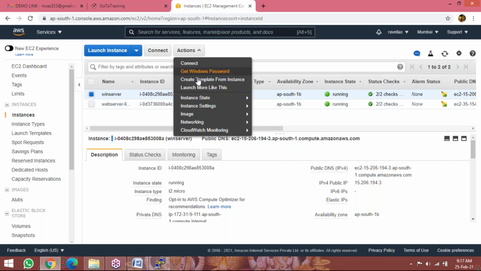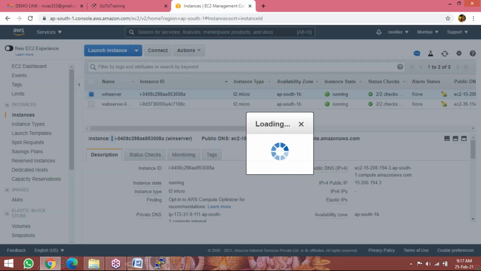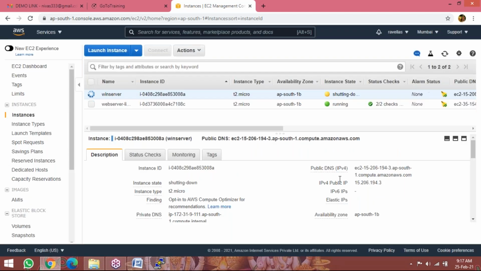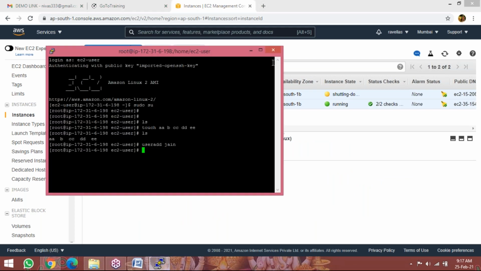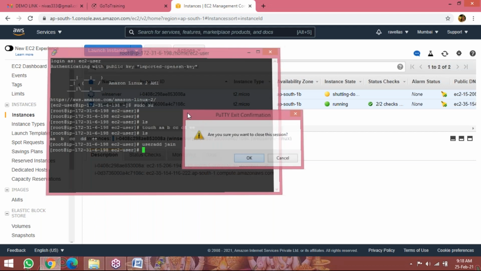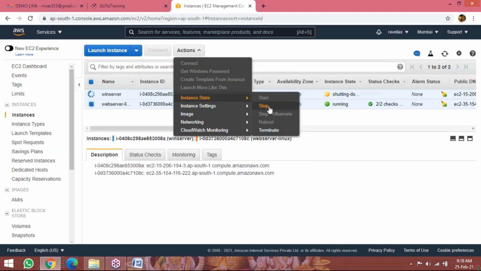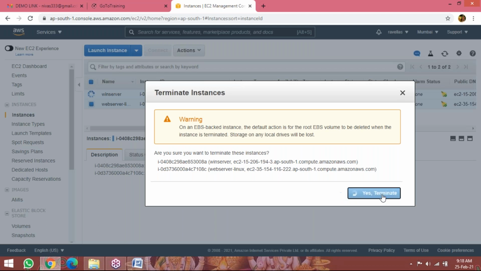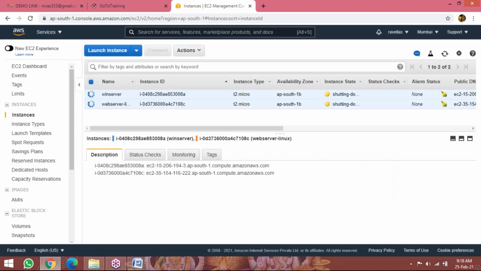Click on actions, instance state, terminate. If you forget to terminate, and you only stop, the hours are countable. So shutting down. Select the Linux instance. I am closing this one. Here you can select actions, instance state. Don't stop the instance, terminate it. Terminate means completely demolishing it. Tomorrow when we practice, I can launch that instance again. Because if I stop it, they will count the minutes. So the instance stays in a valid state, and our 750 hours are going to be used up.